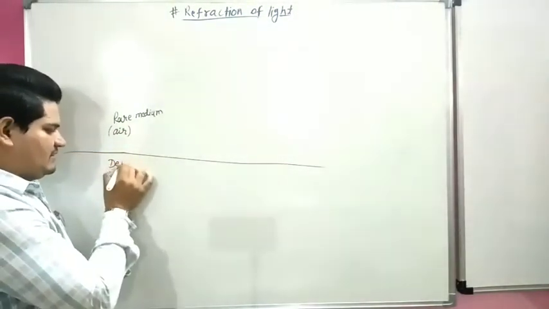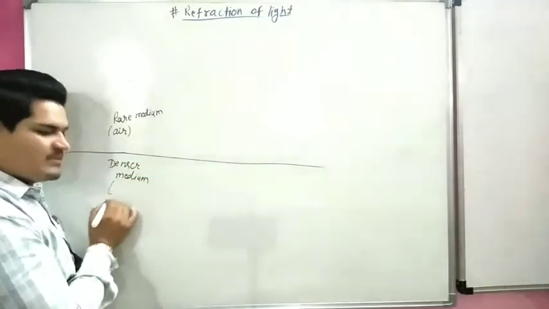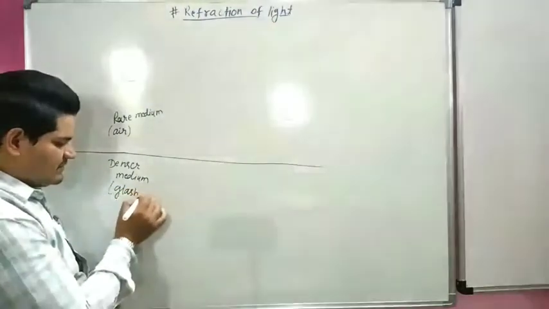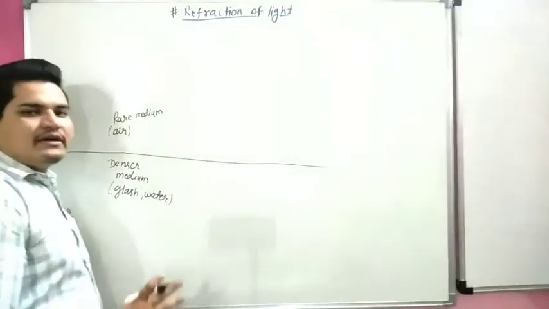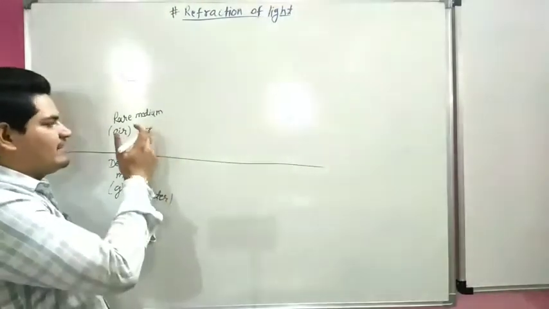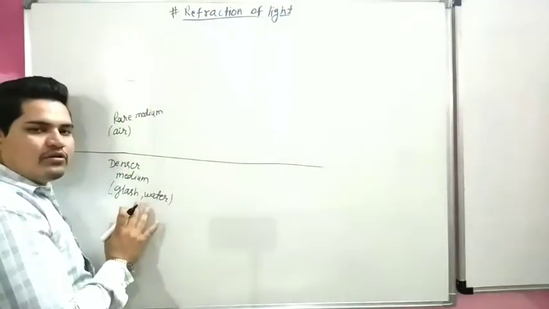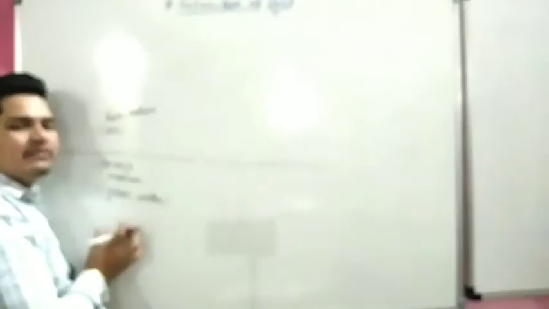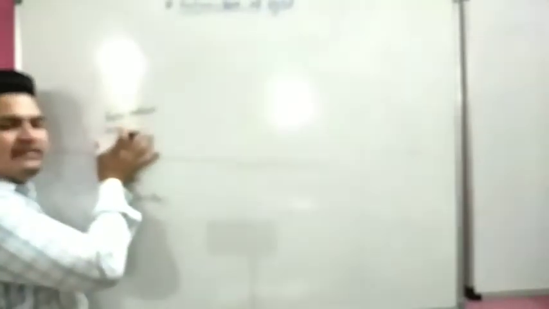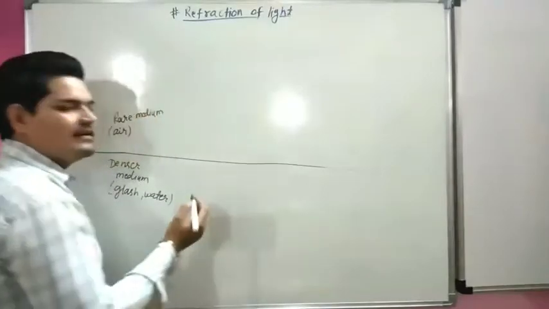The denser medium may be glass, water, etc. Because light moves faster in a rare medium, it means light moves faster in air, and light moves slower in glass or water. It means light moves slower in a denser medium. So this is called the rare medium; its density is low. This is called the denser medium; its density is high.